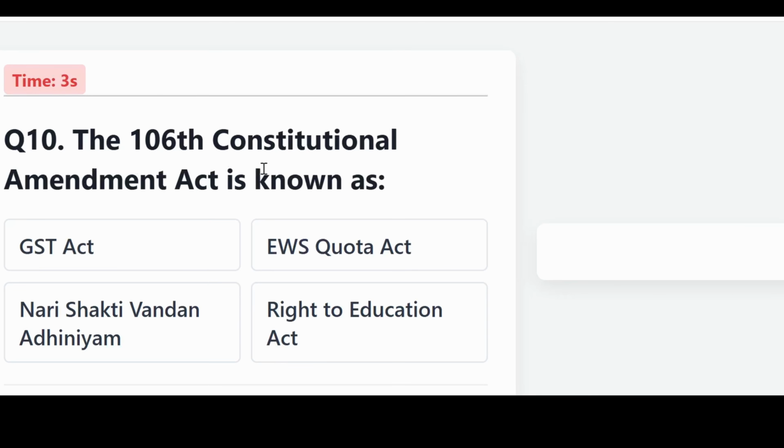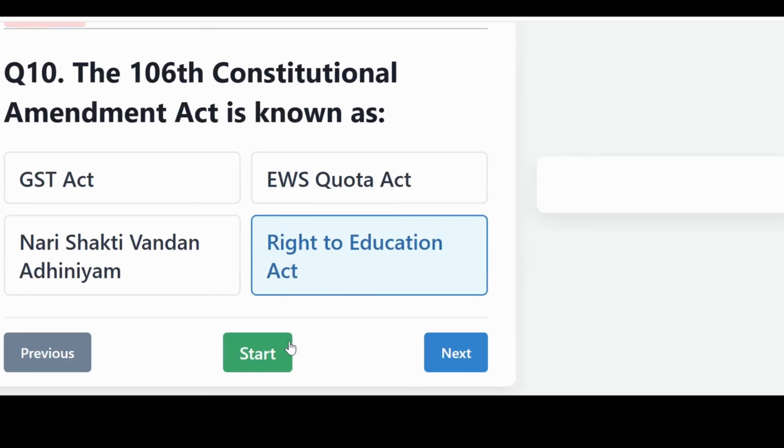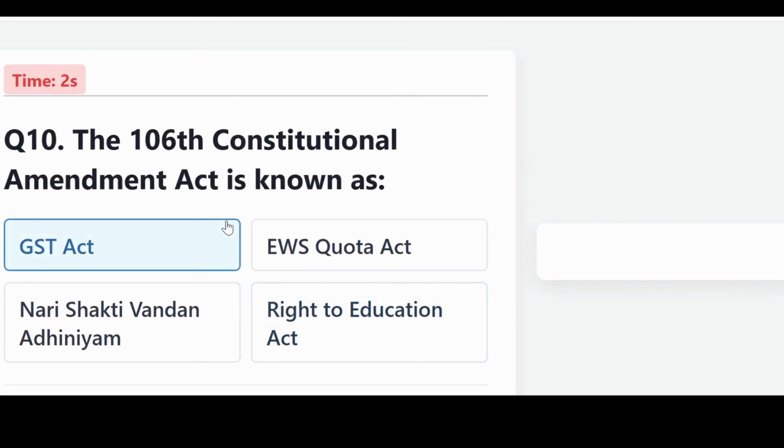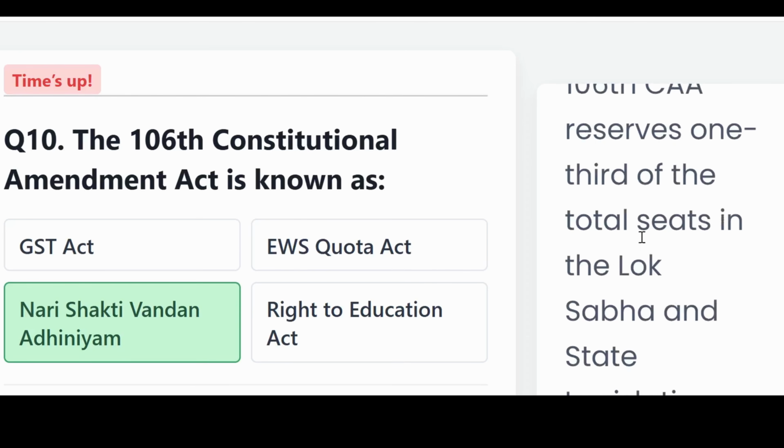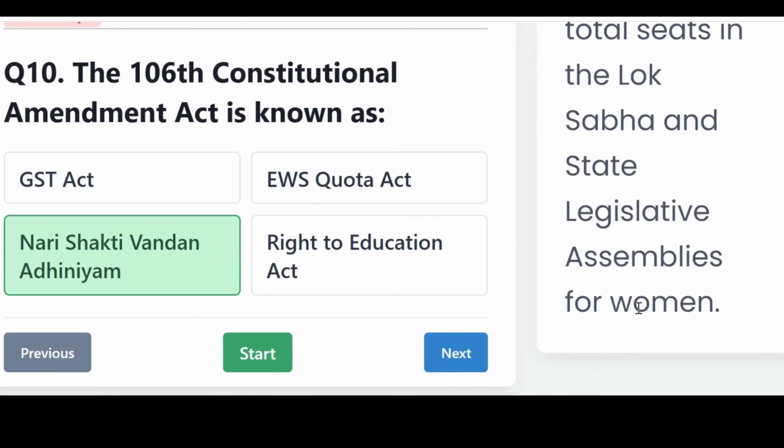The 106th Constitutional Amendment Act is known as, is it the GST Act, EWS Quota Act, Nari Shakti Vandan Adhiniyam, or Right to Education Act? The correct answer, Nari Shakti Vandan Adhiniyam. Passed in 2023, the 106th CAA reserved one-third of the total seats in the Lok Sabha and State Legislative Assemblies for women.